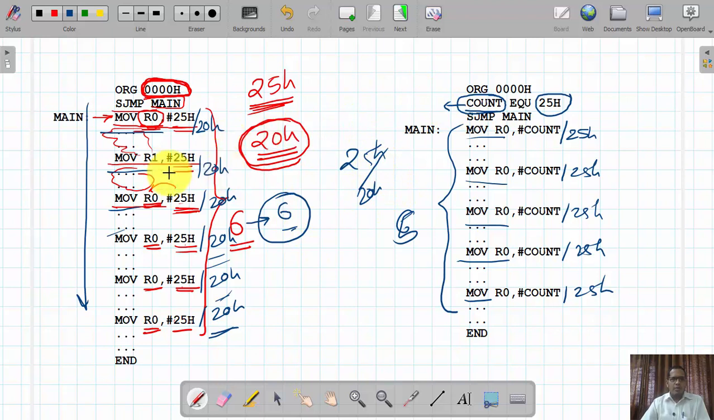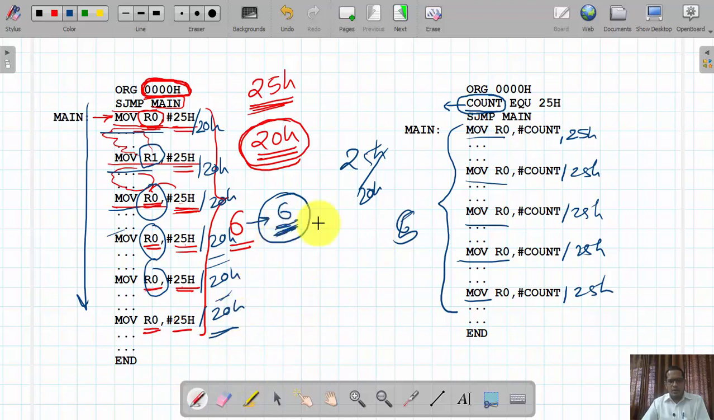In the previous program, wherever this instruction appeared, say R0, or here R1, and here again R0, like this, at 6 different places we are supposed to update the 6 different instructions in this program. But here, when I am using this EQU directive, what I am going to do is simple.